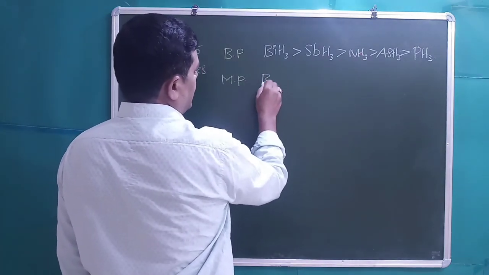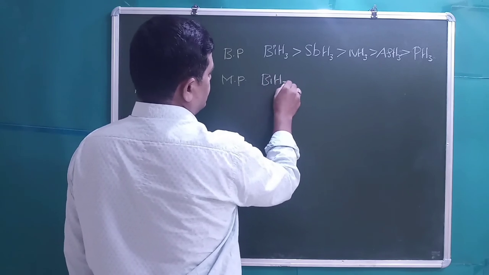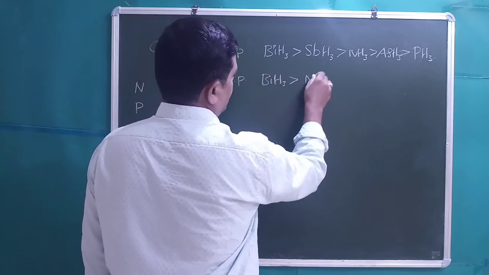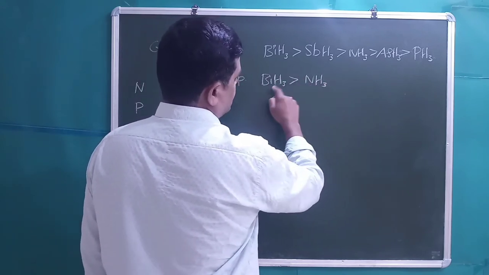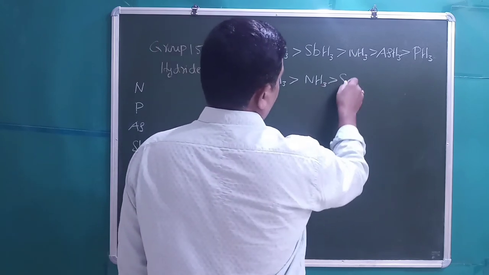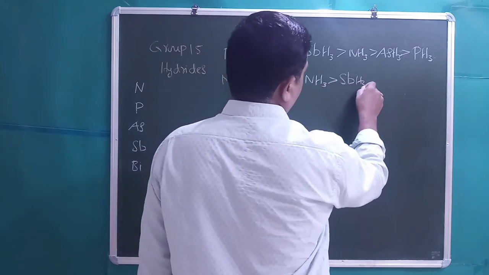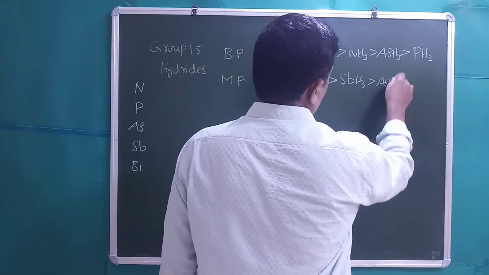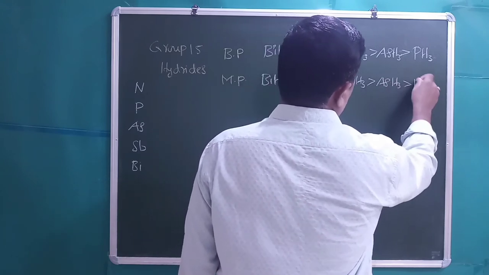In the case of melting points, ammonia is in the 2nd rank: BiH3, NH3, SbH3, AsH3, and then PH3.